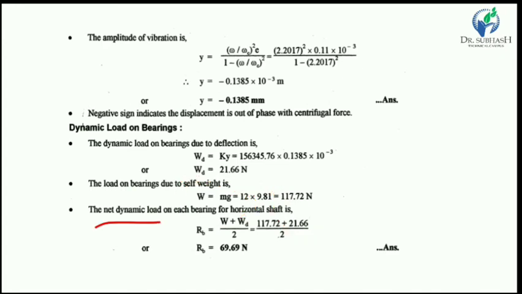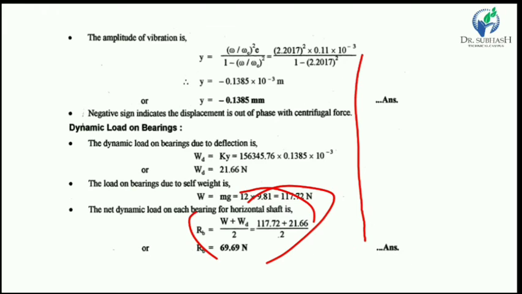The net or total load on each bearing for a horizontal shaft is the total load divided by 2, because there are 2 bearings, so the total load W plus WD is divided by 2. This case applies to the horizontal shaft.